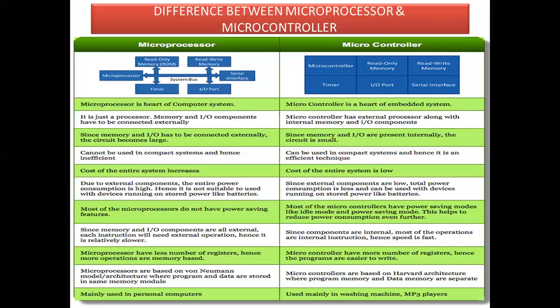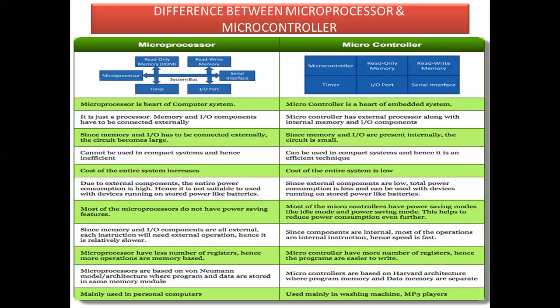Whereas in a microprocessor, it is very easy to interface external memory, because a microprocessor doesn't have any internal memory. More amount of coding cannot be dumped inside the microcontroller because the memory space is limited, whereas more coding can be dumped inside the processor, because it is easy to interface external memory with the processor.